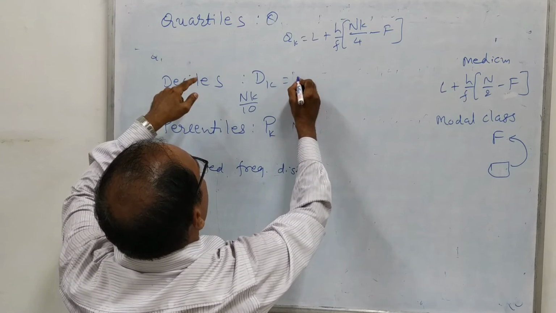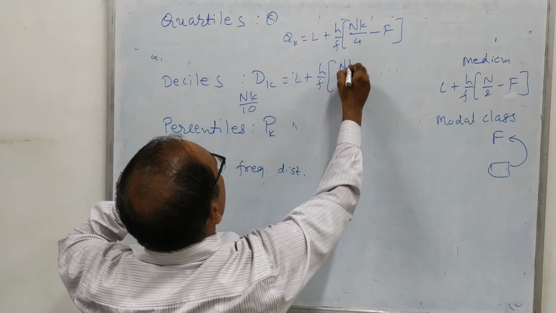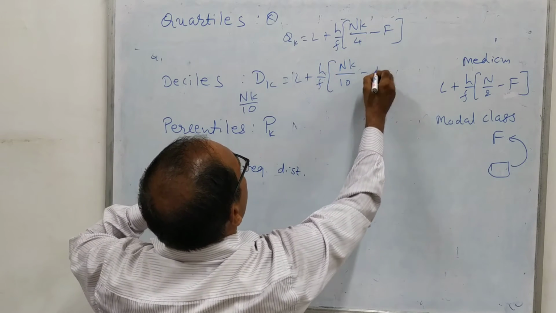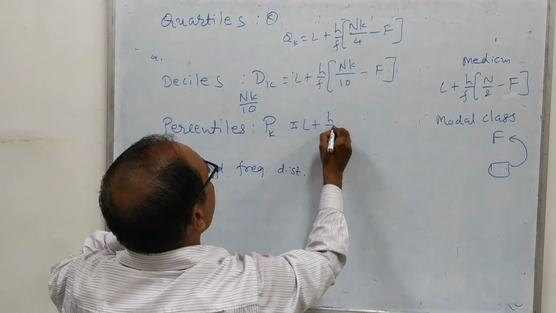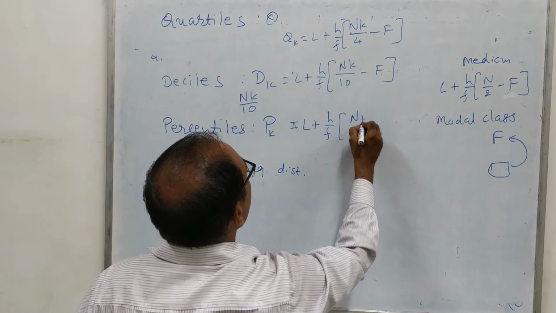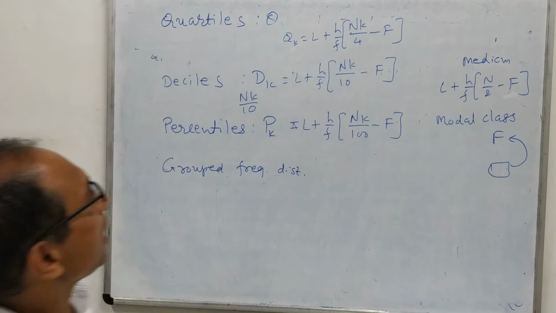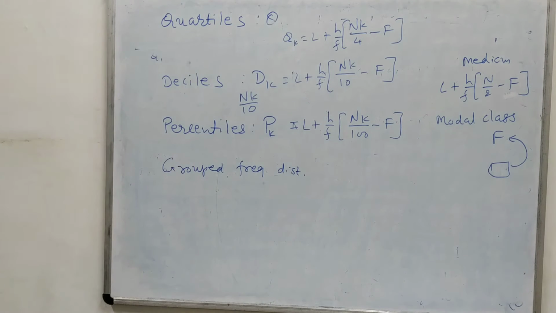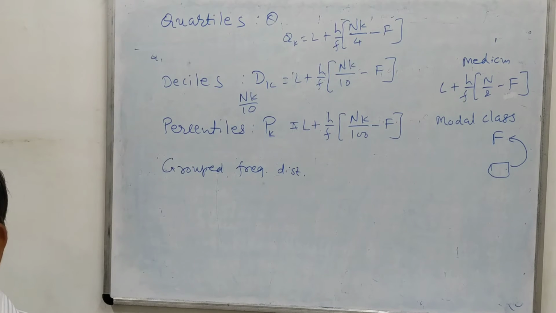For decile we were using capital L plus H upon F into bracket N into K by 10 minus capital F. And for PK we were using capital L plus H upon F into N into K by 100 minus capital F. So these are the three formulas based on QK, DK and PK, and all these are very simple to remember because you have already studied about median.